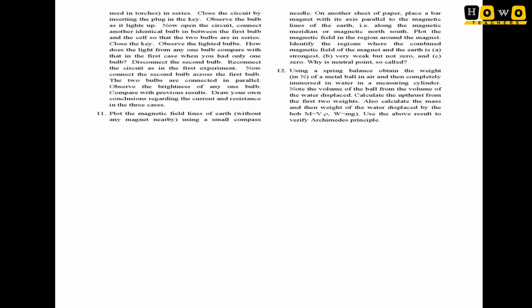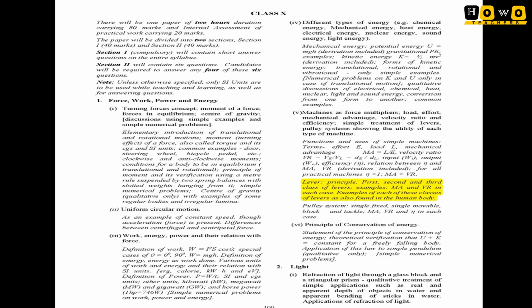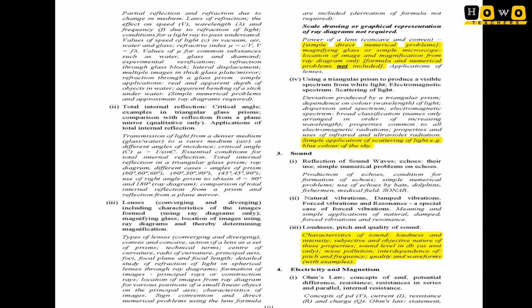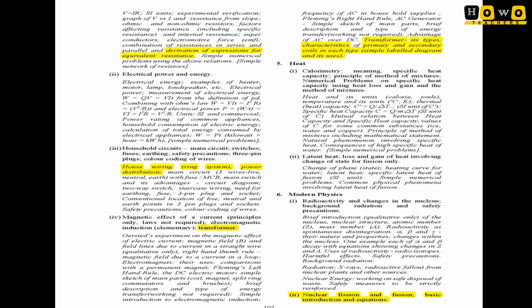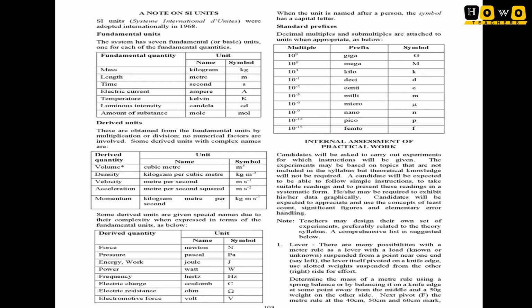So 10th class physics, in the machine chapter the complete topic lever has been removed: first, second, third. In the light chapter there is removal of numericals from power of lens, and simple application of scattering of light is no more with you, okay? And loudness, pitch and quality, only definitions you have to do. From electricity, the major topic, that is transformer, has been removed, and nuclear fission and fusion in radioactivity is being removed.